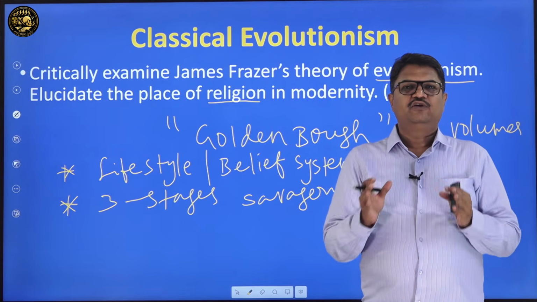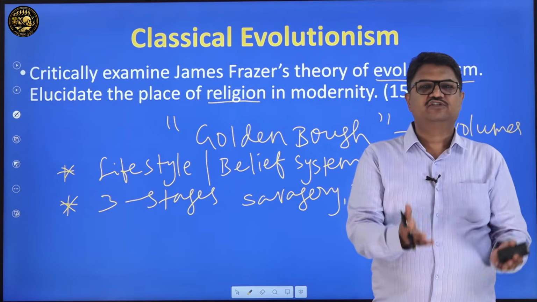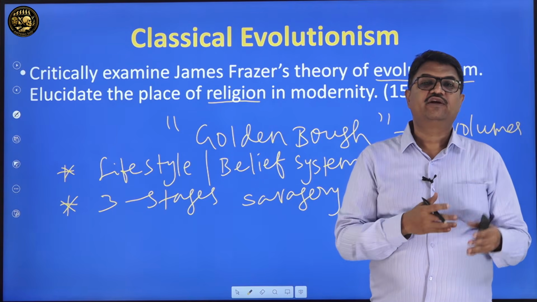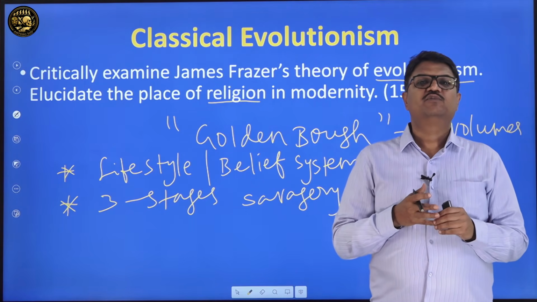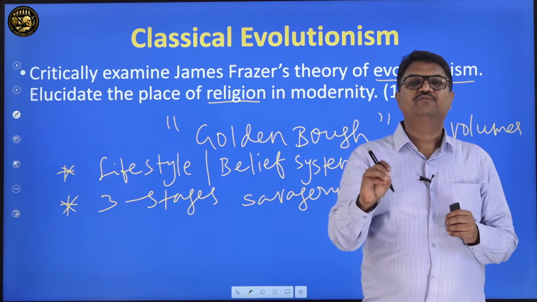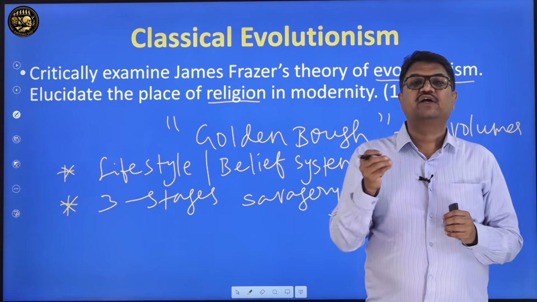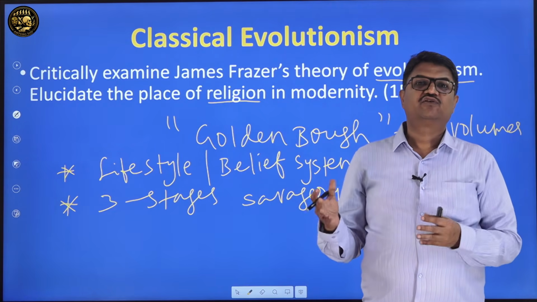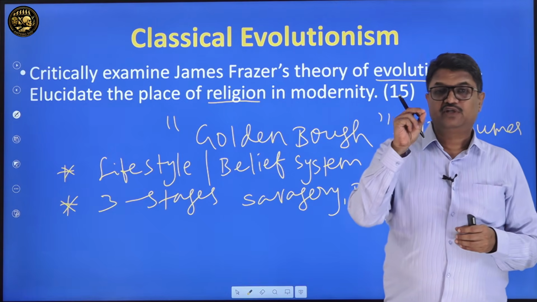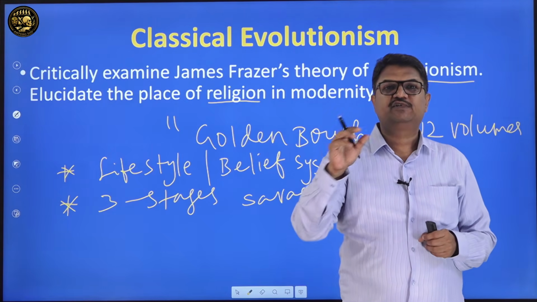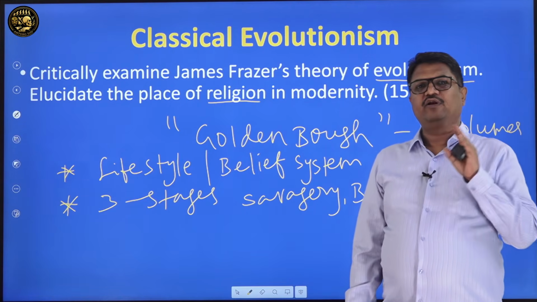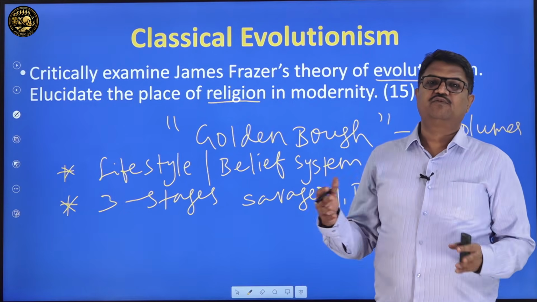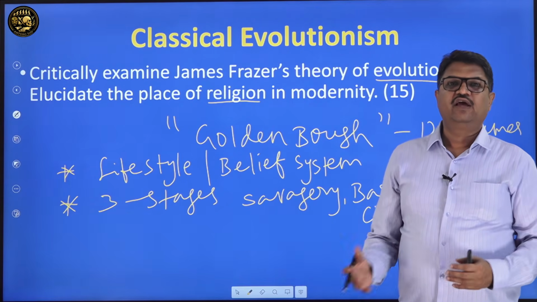He said humanity existed in the form of savagery maybe lakhs of years ago. They lived almost animal-like. In the middle stage, barbarism, people entered the agricultural stage. Later, they evolved into the civilized stage where the Victorian British people lived. So Victorian British people are the best example of the civilization stage. And according to him, in these 3 stages, people's lifestyle or belief systems, or simply life in general, can be fixed.